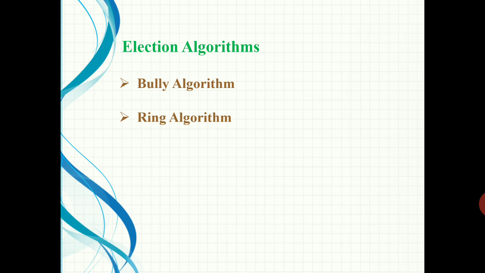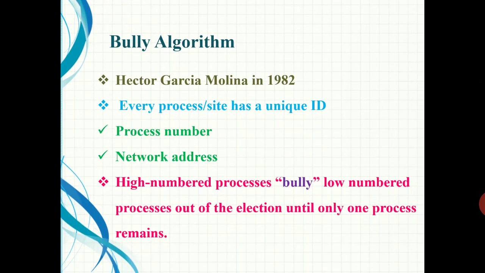An election algorithm basically finds out which of the currently active processes has the highest priority number, and then informs this to all other active processes. That is the idea. Coming to the Bully algorithm first, it was proposed by Hector Garcia-Molina in 1982.